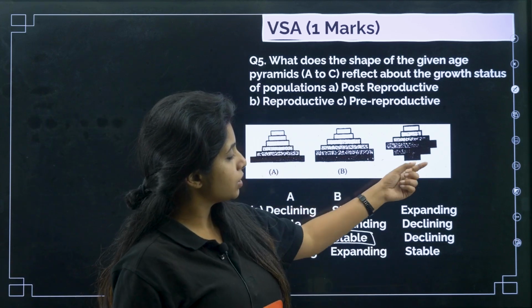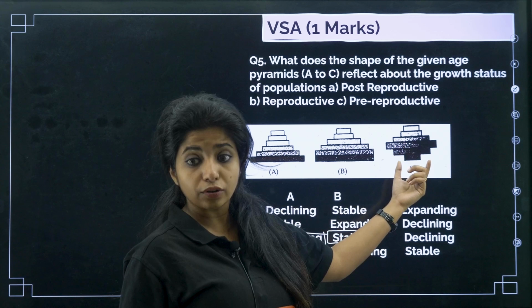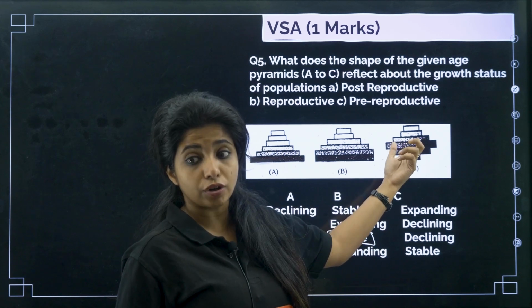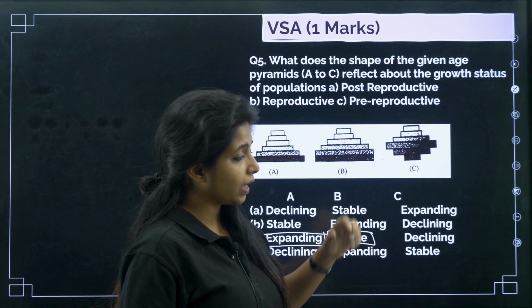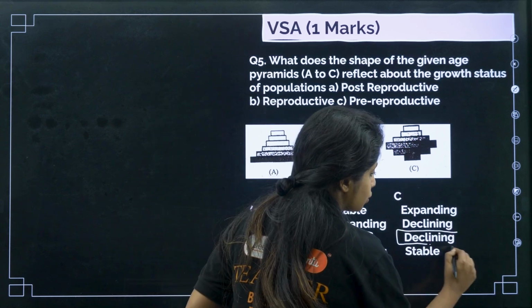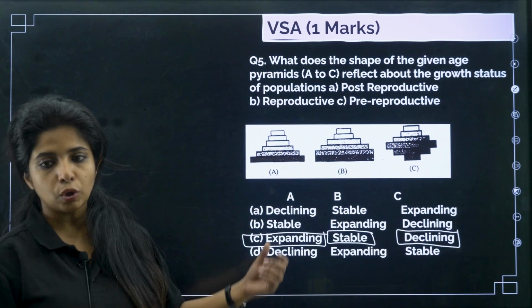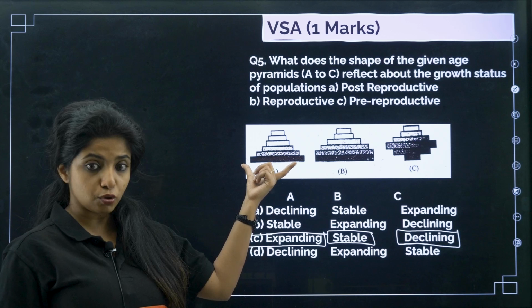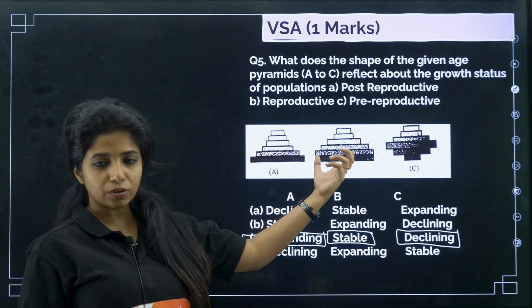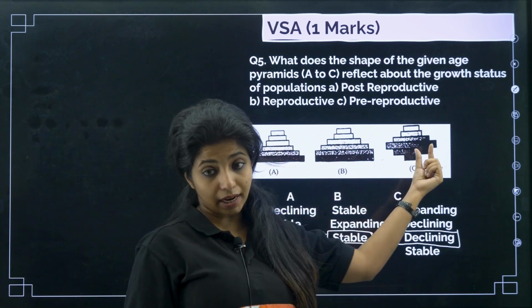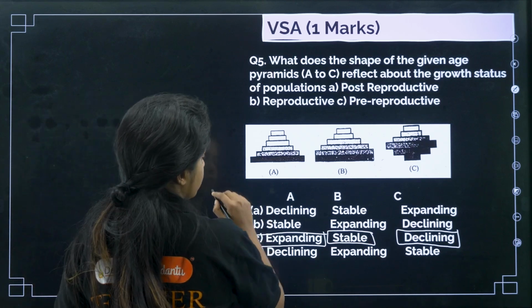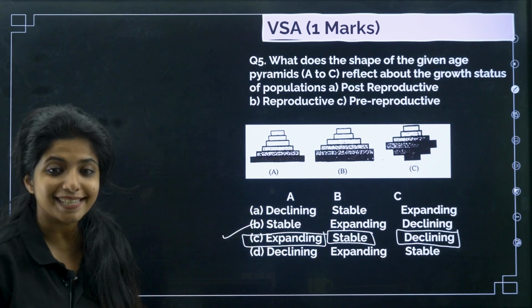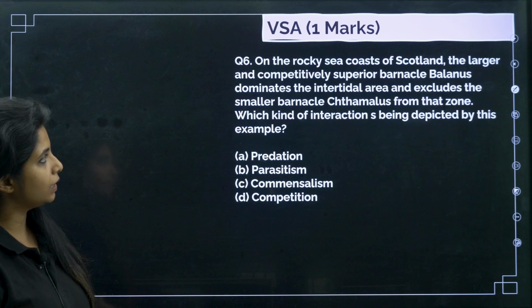Whereas on the other hand, if you see the pre-reproductive, the people who are yet to reproduce are very less. That means in future you are not going to see too much population growth over there. So can I say it's declining? It is going to decline, my dear children. So this one shows that it is going to expand, this shows that it is stable, and this shows that it is declining. These are the three different population graphs. I hope you got the answer. C is the answer.